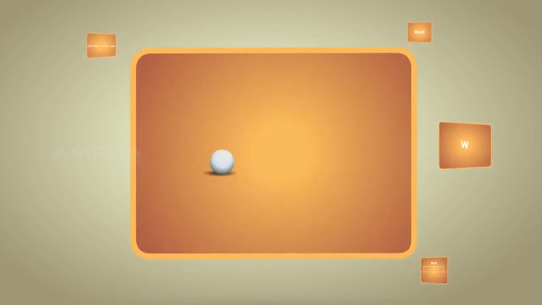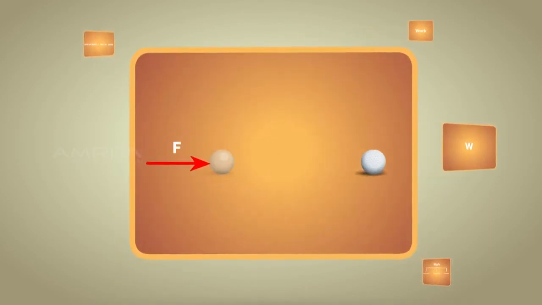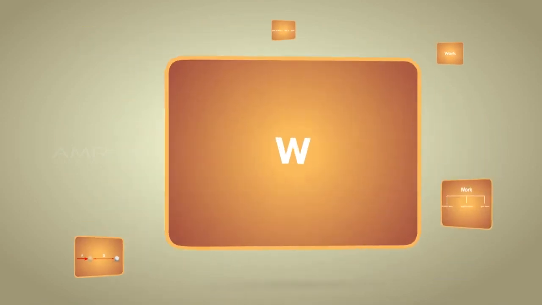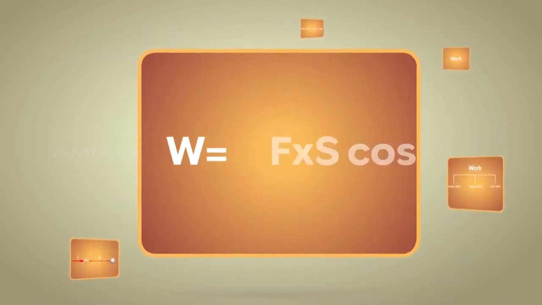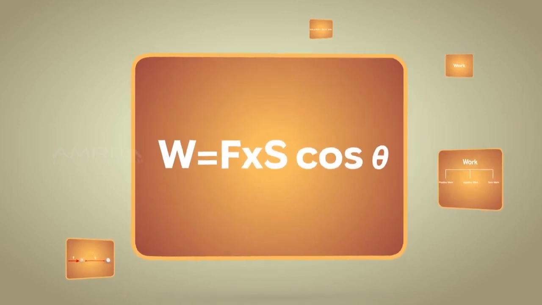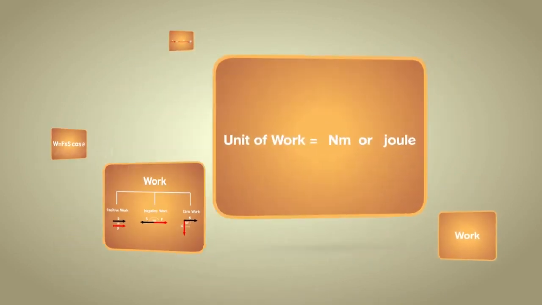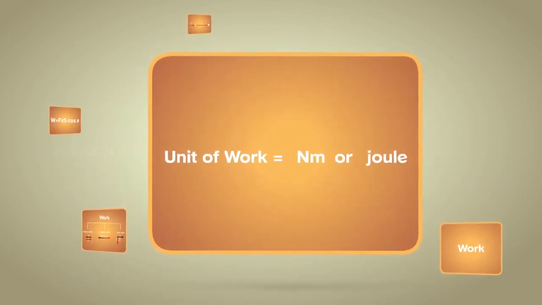Things to remember. Work is done by a force if the force applied displaces the body in the direction of the applied force. Work, W, is equal to F into S cos theta. Work can be positive, negative, or 0. Unit of work is Newton meter or joule.